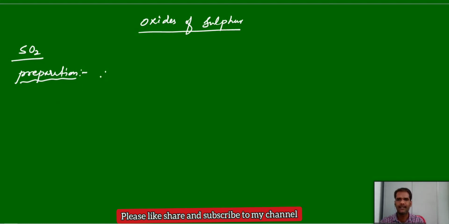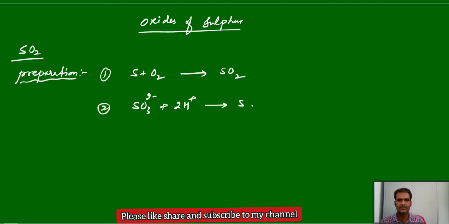We can prepare sulfur dioxide by direct reaction with oxygen. We will get sulfur dioxide, and apart from this, a smaller amount of sulfur trioxide also. Next, sulfite ion: if you acidify it, you get sulfur dioxide and water. And if you treat iron sulfide, FeS2, this is also called fool's gold.